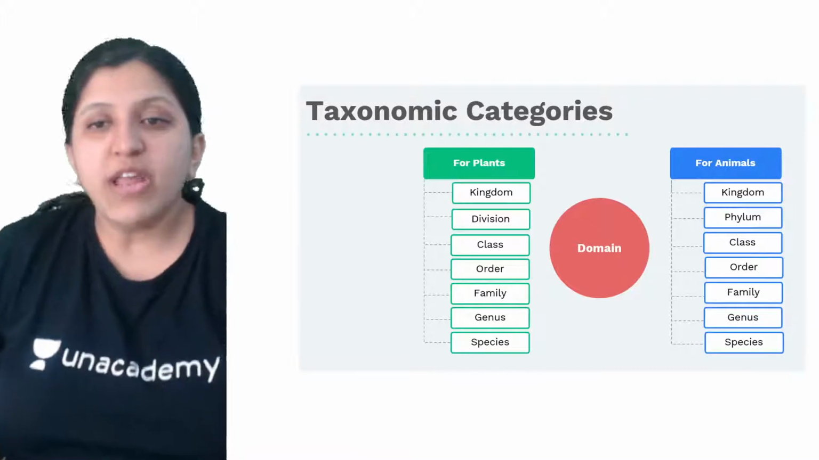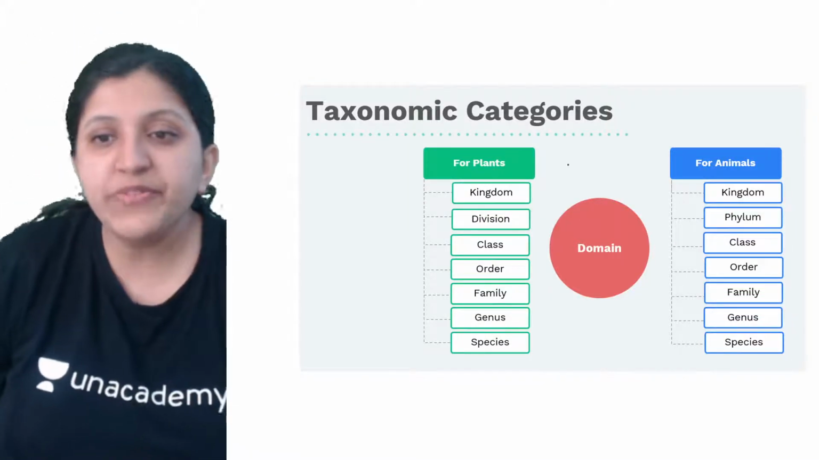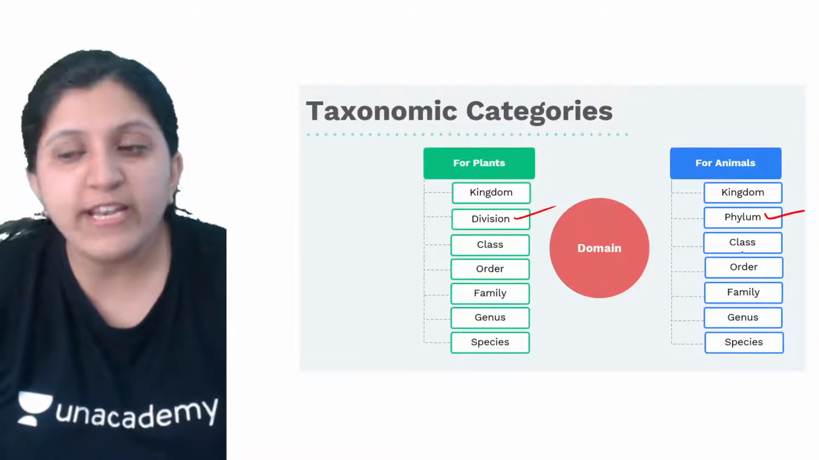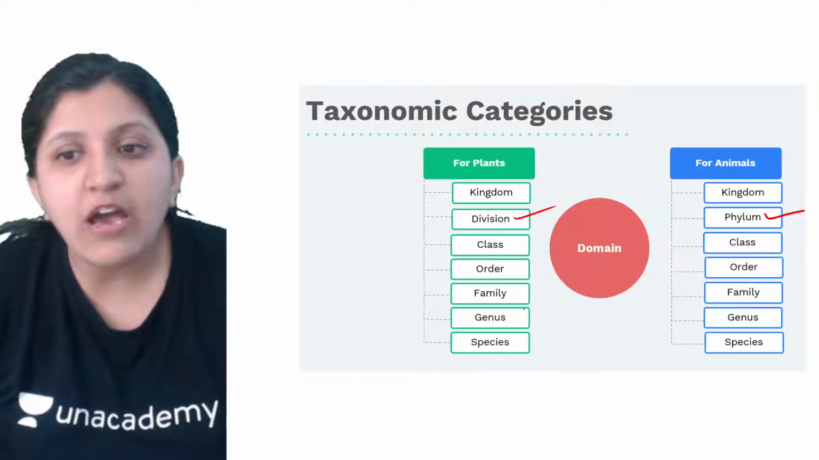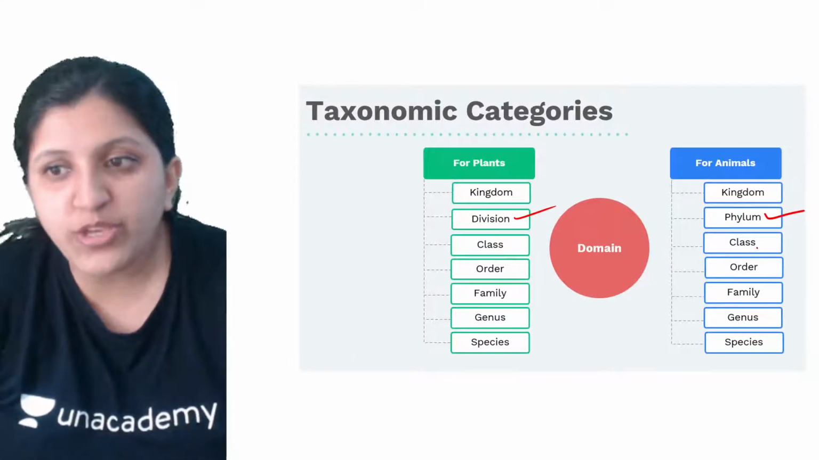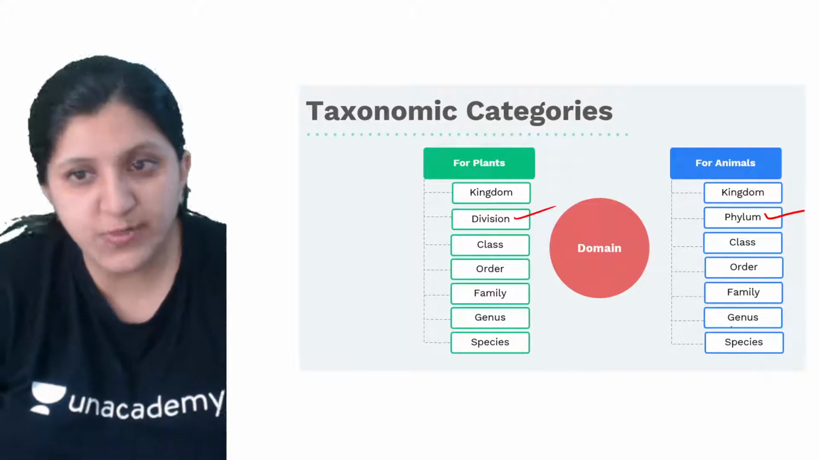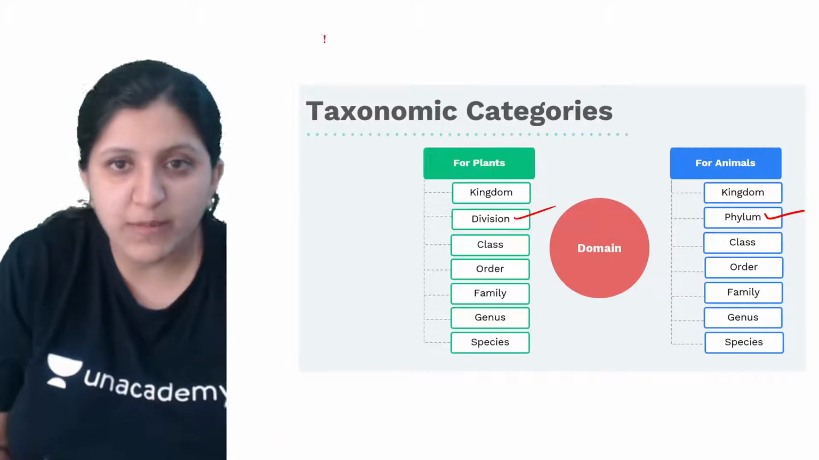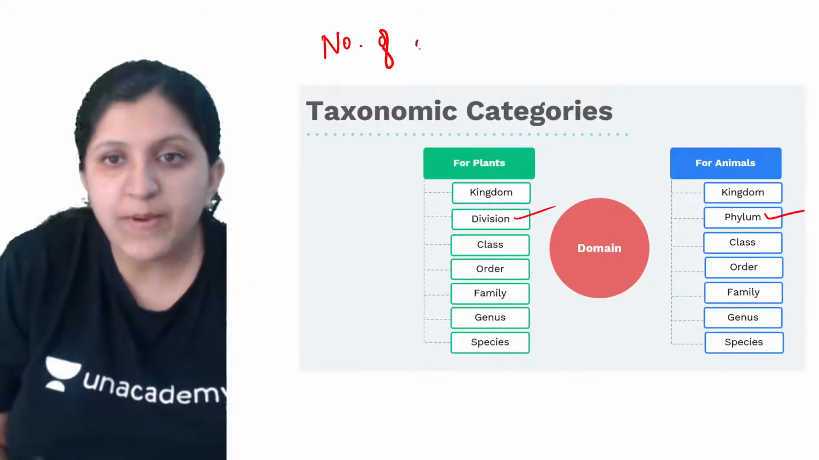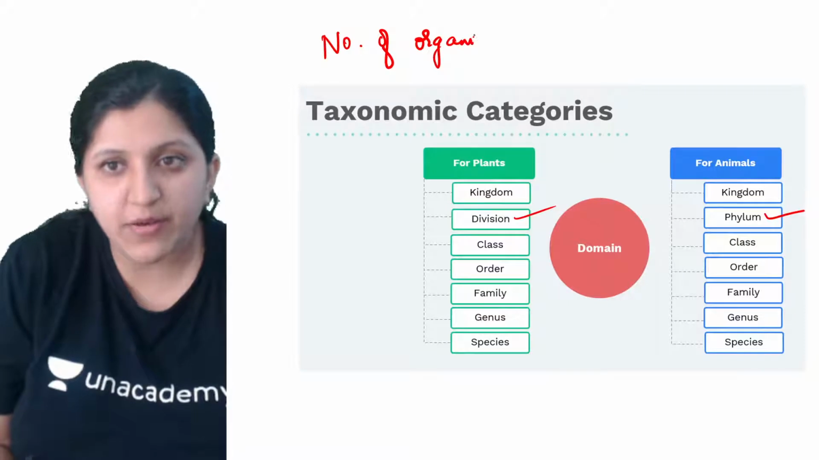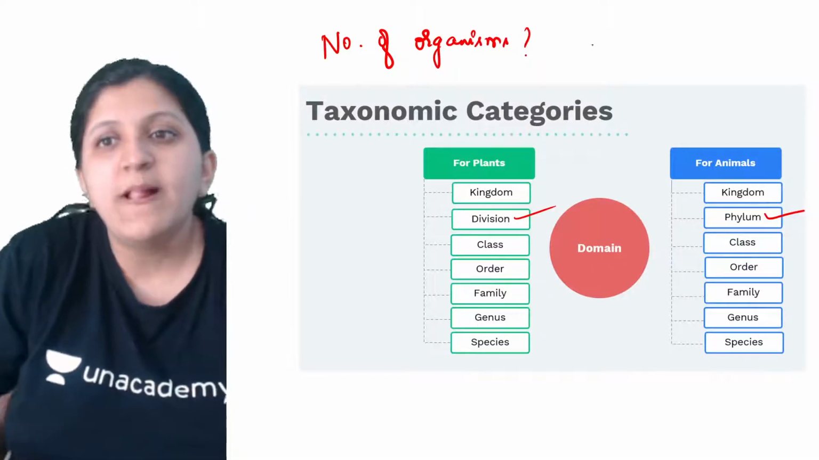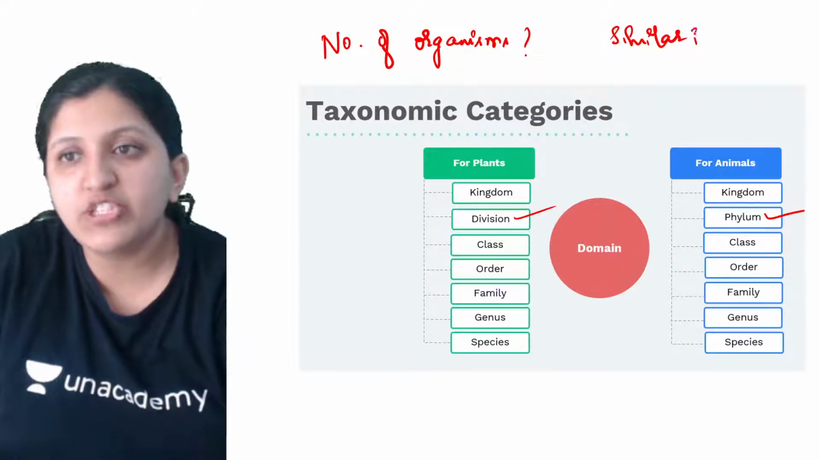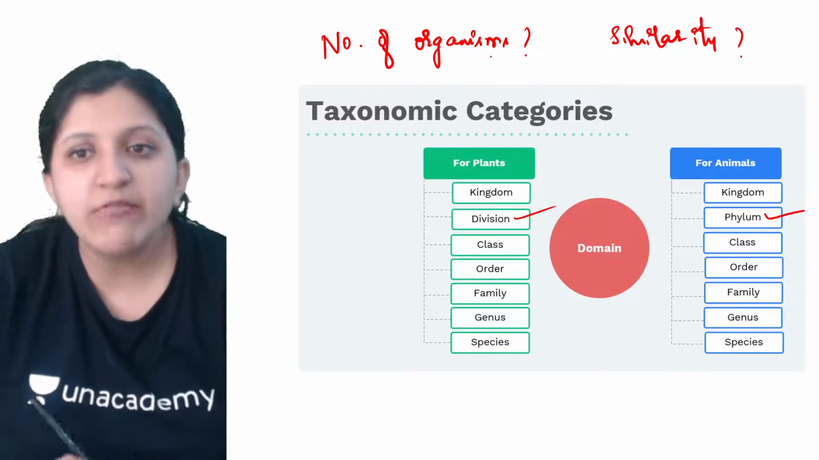Okay, so now here in this case, for plants it is the division you can see here. In the case of animals we call it the phylum. Same way class, order, family, genus and species. So here: class, order, family, genus and species. If we are talking about the number of organisms and similarity, the number of organisms and the similar characteristics, that is what we need to study here.